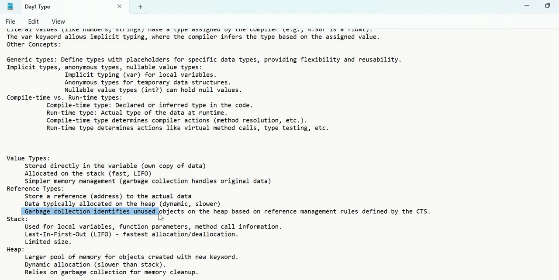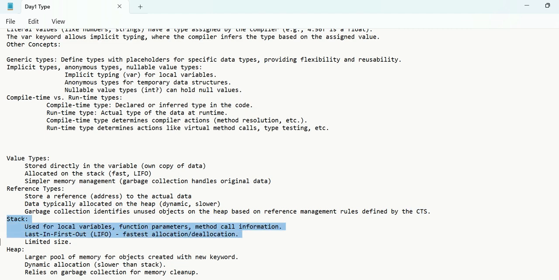If we delete that object, the garbage collector will identify the unused objects on the heap. We will not have access to the heap directly, right? So the garbage collector takes that responsibility and removes all the unused objects on the heap. So the garbage collector comes into the picture for reference types.